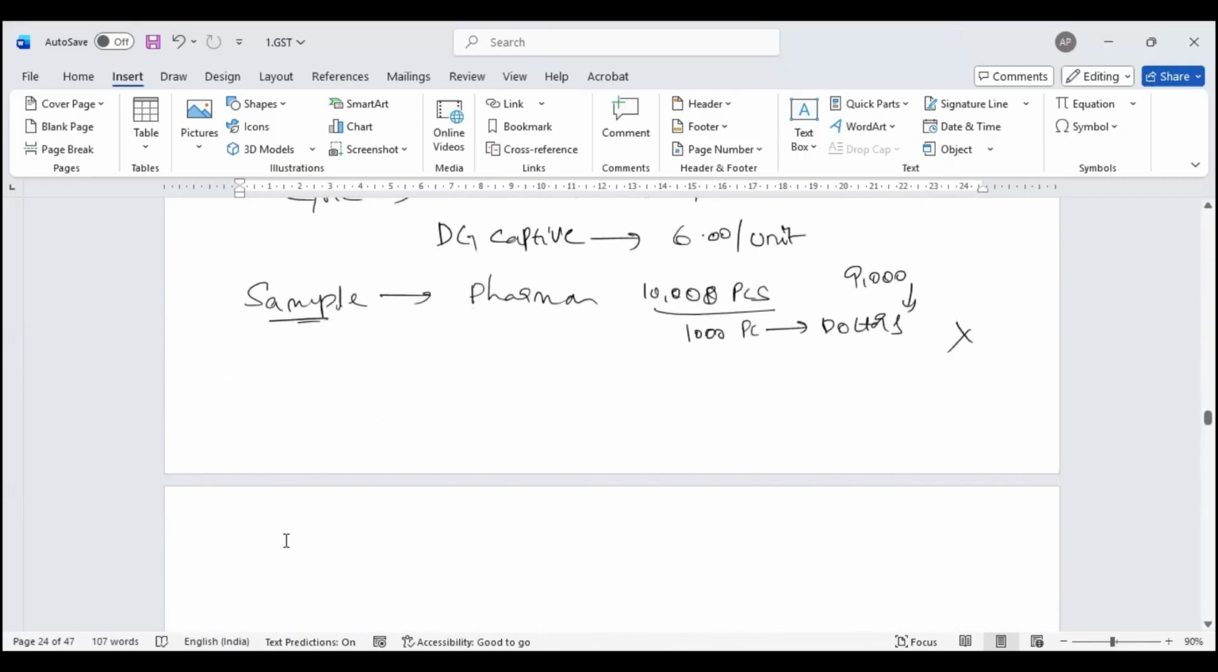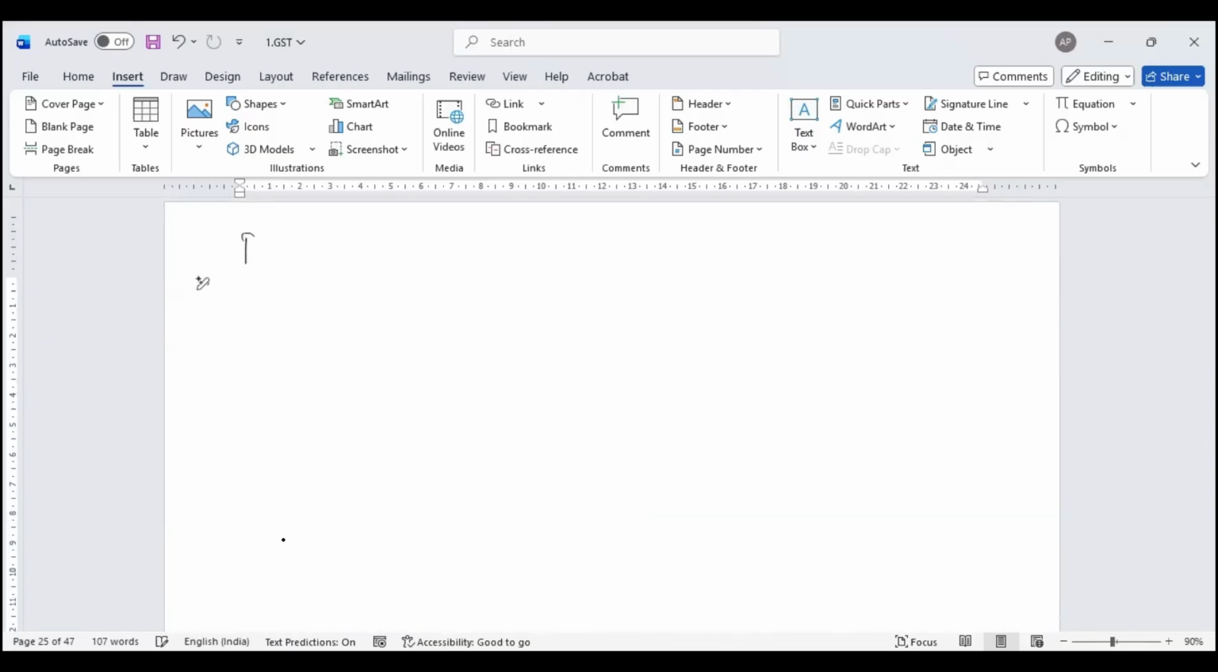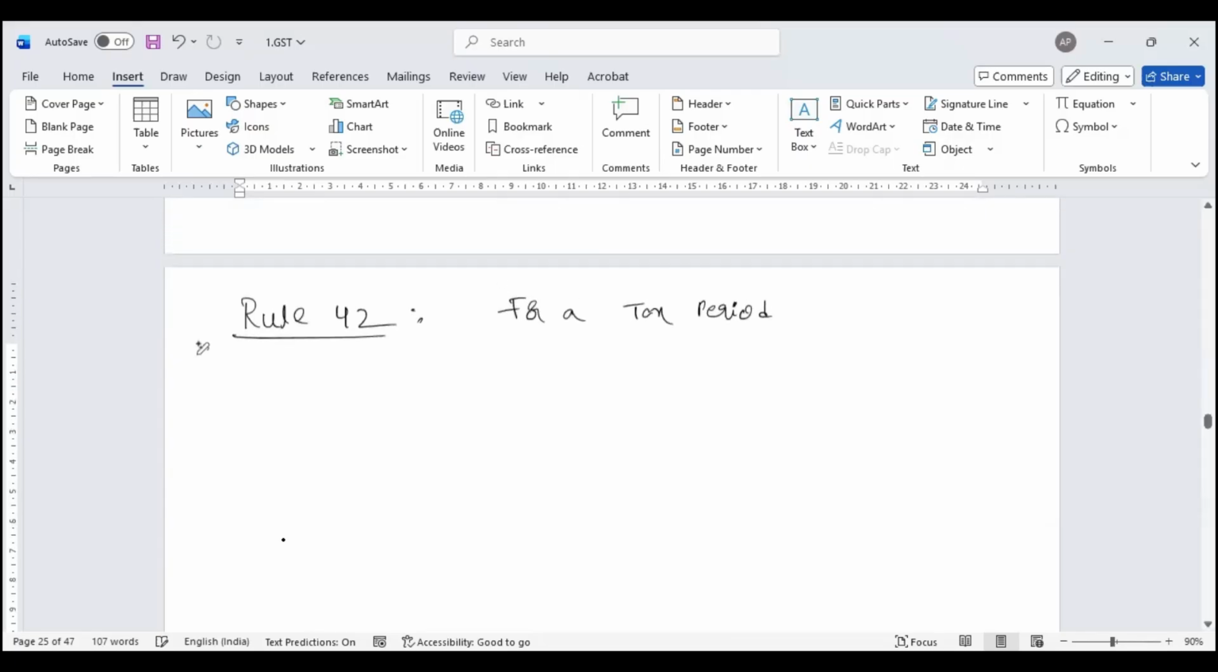I'll go further. Now, Rule 42. They say that for a particular tax period, now you remember this example, we get into that.